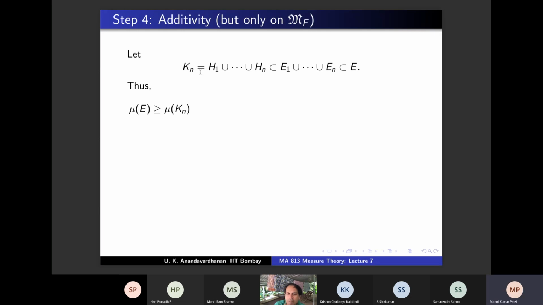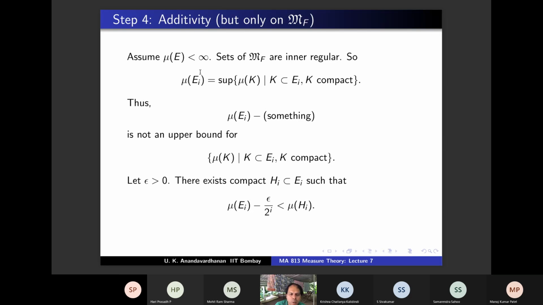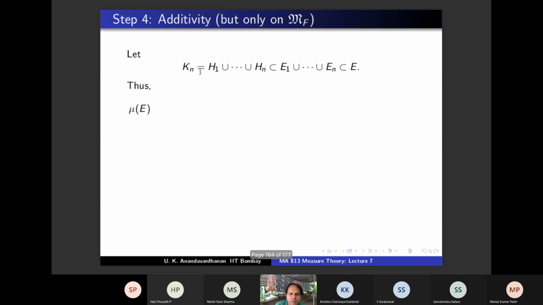Additivity holds for disjoint compact sets. Why are the HIs disjoint? Why are H1 and H2 disjoint? The HIs are contained in EI and the EI are disjoint. Correct. And the EI are disjoint, therefore this is true. And what did we show about mu of HI? Mu of HI is bigger than mu of EI minus epsilon by 2 power I.